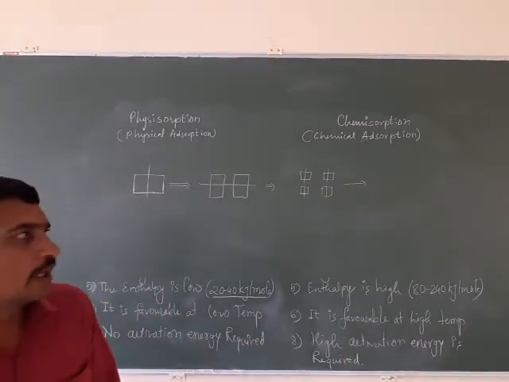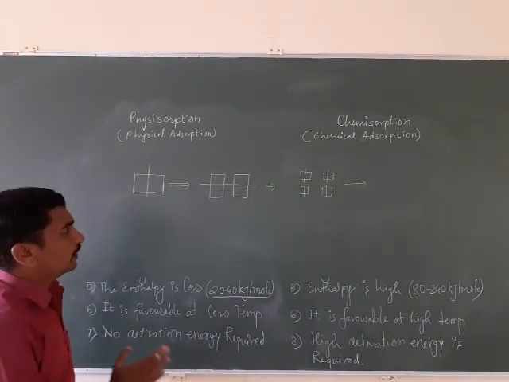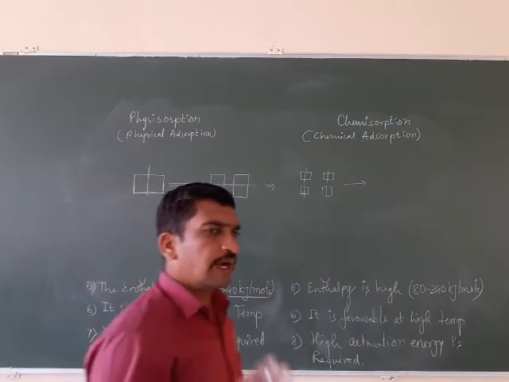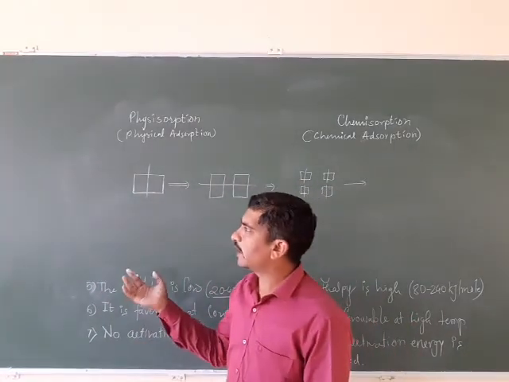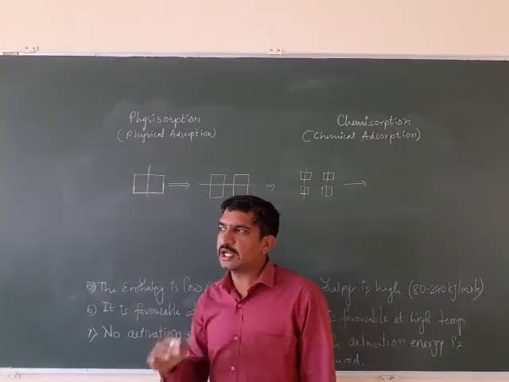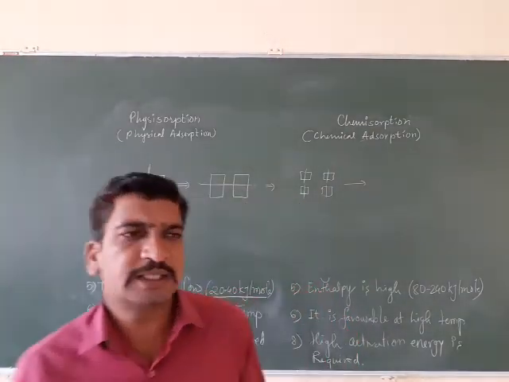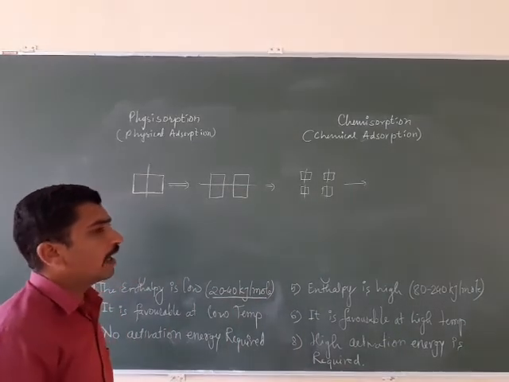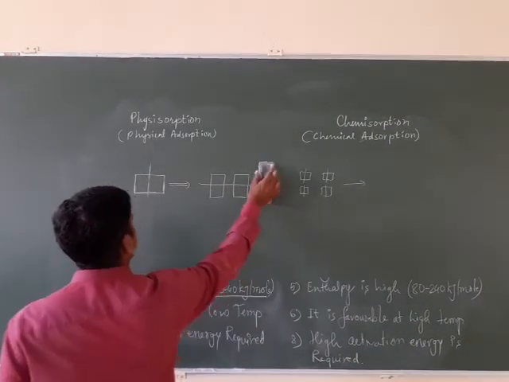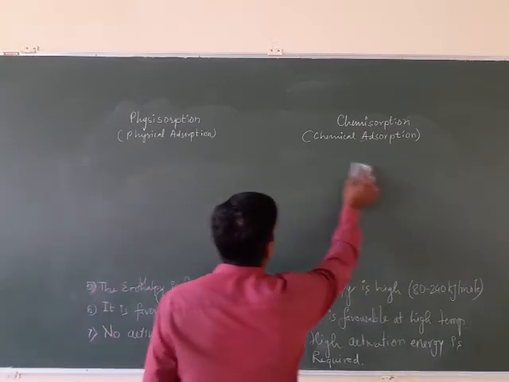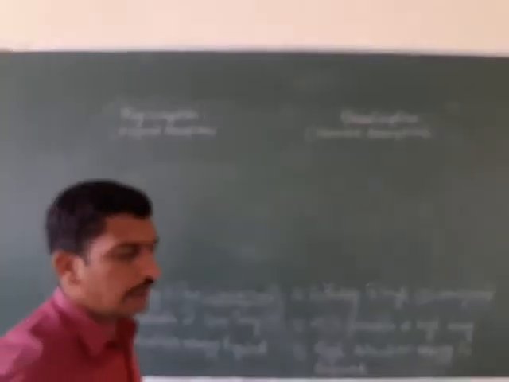Like that, whenever we divide the solid, or whenever we divide the adsorbent, more and more surfaces will be created, and that's why both physical and chemical adsorption depend upon the surface area. As surface area increases, the adsorption will increase.